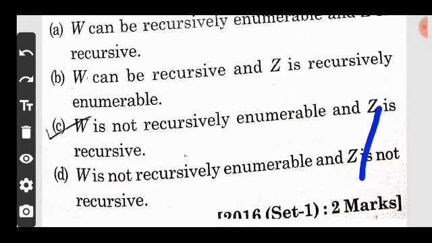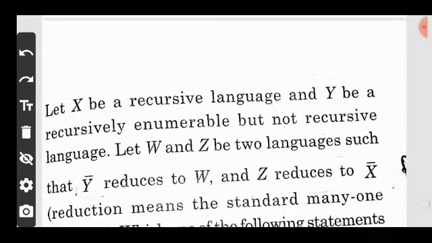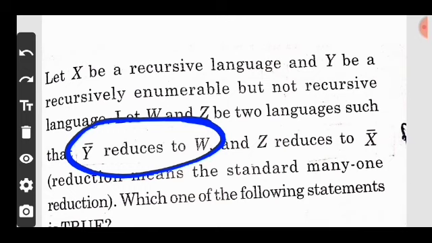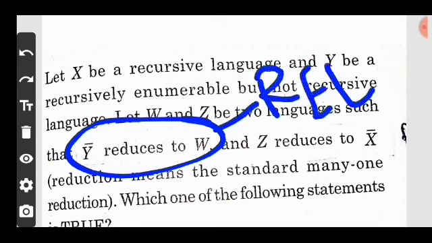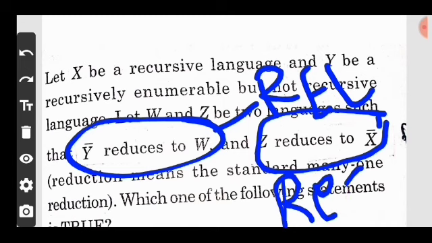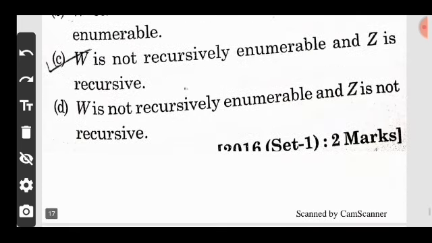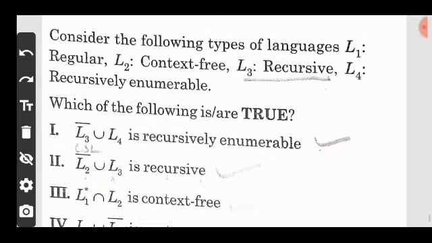How? Now move on. Here W is reduced to Y bar, and Y bar is a recursive enumerable language. So W is your REL. Okay, and Z is reduced to a recursive language, so it is recursive. Okay, so on the basis of this, option C is your correct answer. Now move on to the next question.